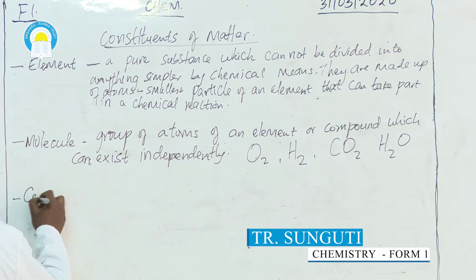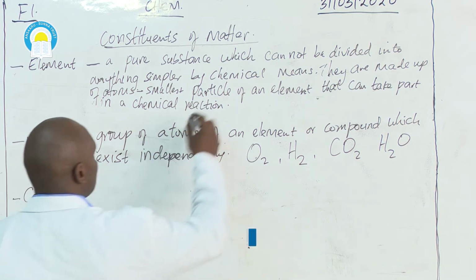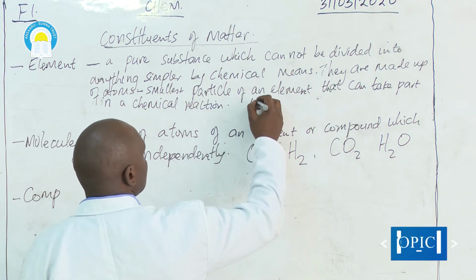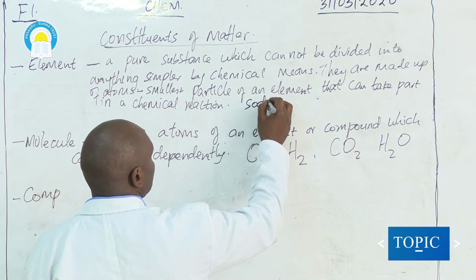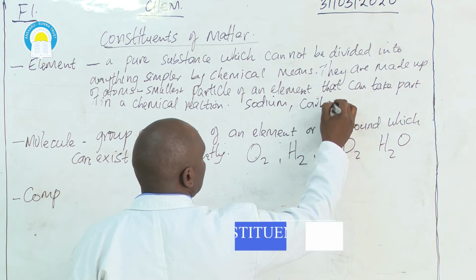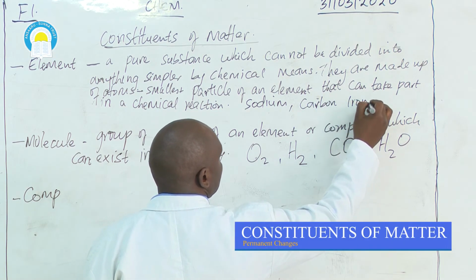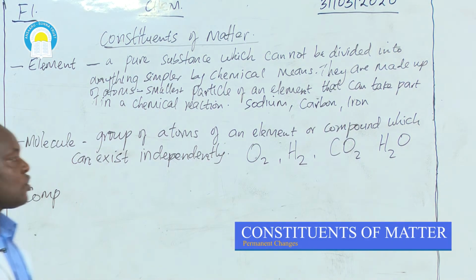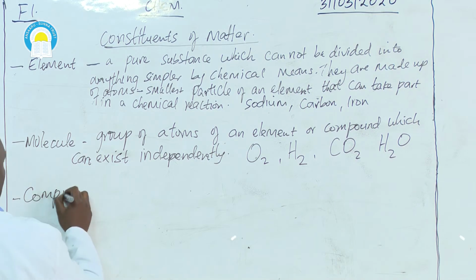Then we have compounds. Examples of elements are sodium, carbon, iron, aluminum, and so on. There are so many elements.